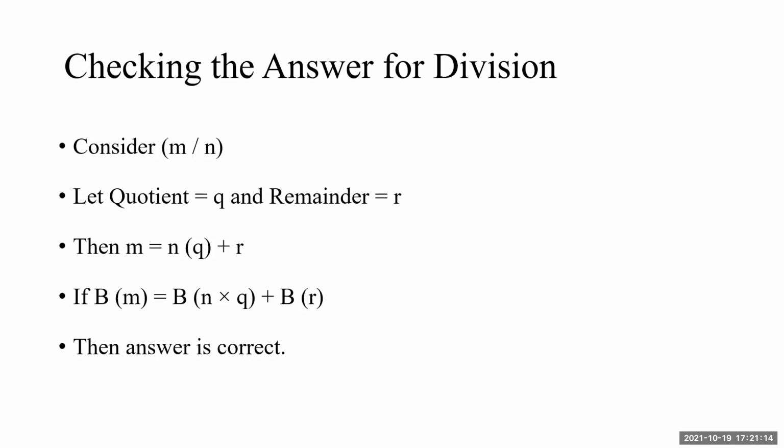We will check the answer for B of m equal to B of n into q, because it is a product of n and q, plus B of r. And now we have just seen how to calculate the Bijanka of products, sums, etc. simultaneously. So there will be no difficulty in checking the division also. B of n times q plus B of r can be safely calculated anytime in the given situation.